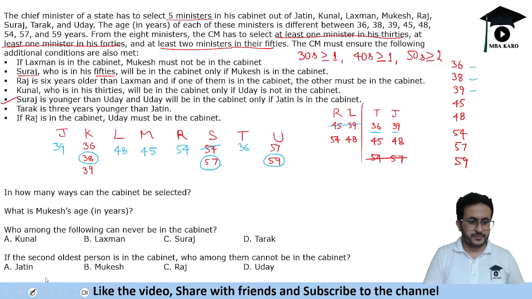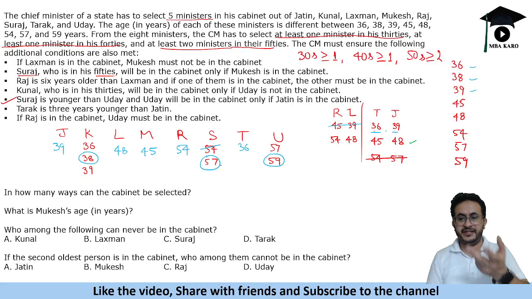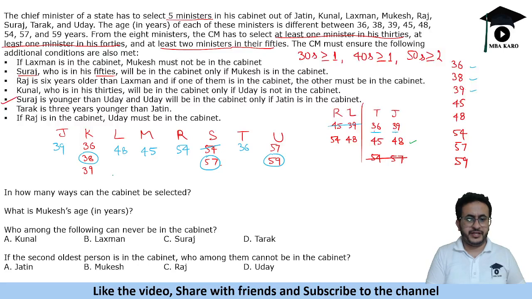Let's make another possibility. Let's say we do not take this case, and consider 45 and 48. We started with the other case because that gave us a clear number for Kunal. So if we take Jatin as 48 and Tarak as 45, then what will happen? We cannot take this 45 and 48 because there are only two cases left for Raj and Lakshman. 45 is also used, 48 is also used, so we cannot make the case.